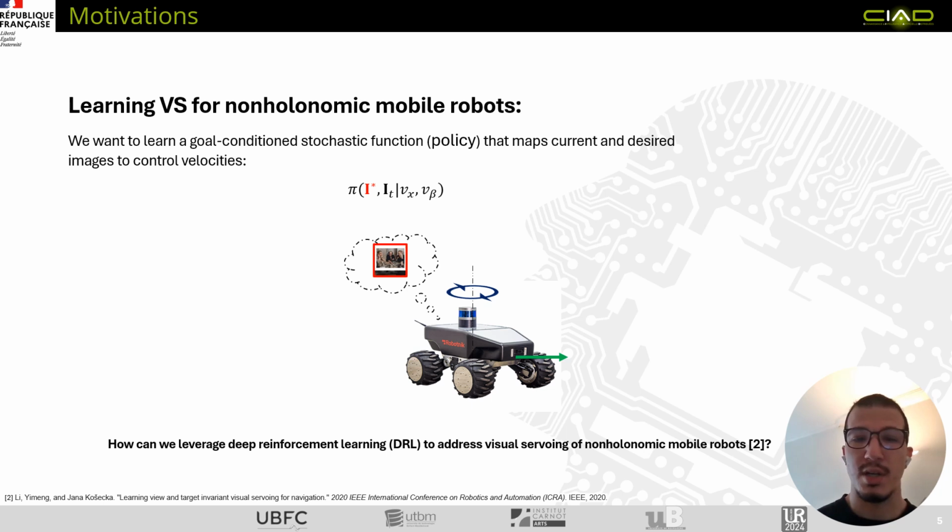So we want to learn a goal conditioned stochastic policy function that maps current and desired images to control velocities. And our research question is, how can we leverage deep reinforcement learning to address the visual servoing of non-holonomic mobile robots? The related work to this paper is the paper entitled Learning View and Target Invariant Visual Servoing for Navigation, presented in ICRA 2020.